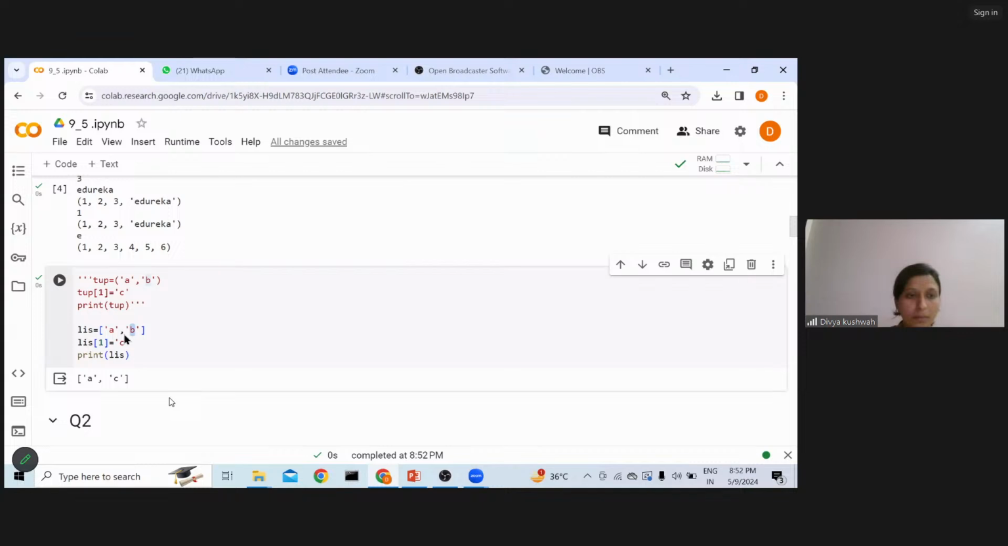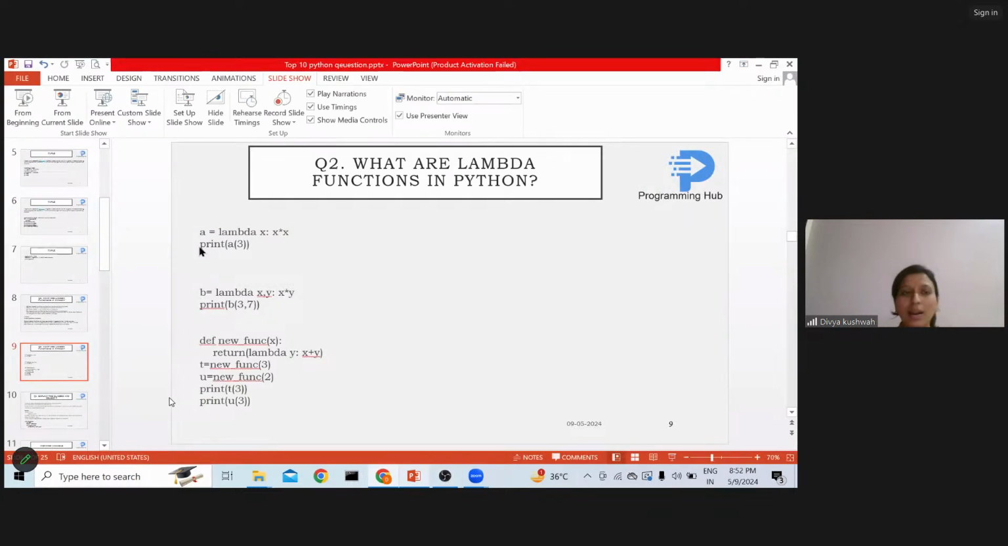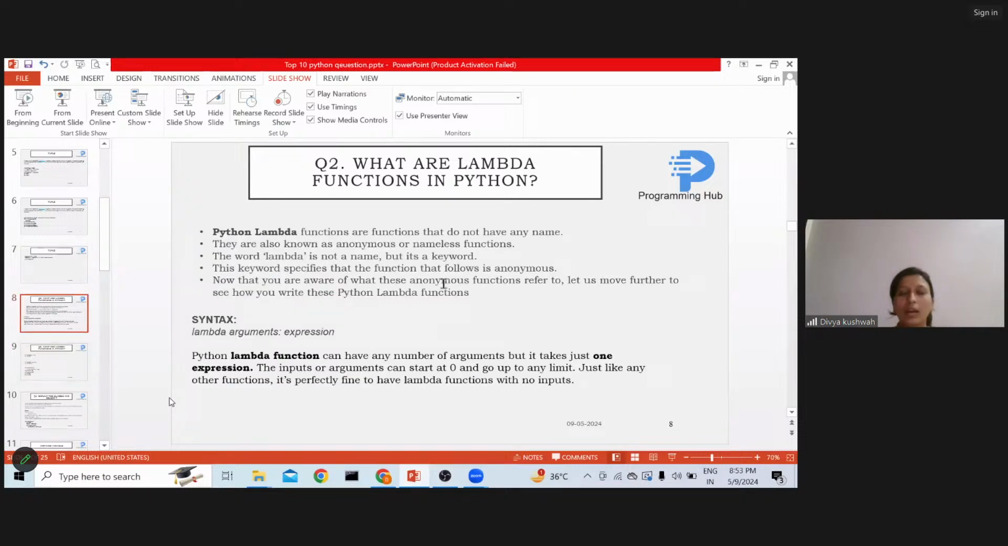Okay. Now let's move to the next question. So that is what immutability and mutability means. What are lambda functions? So we have many types of functions in Python, like user defined functions, built-in functions, and lambda functions also.